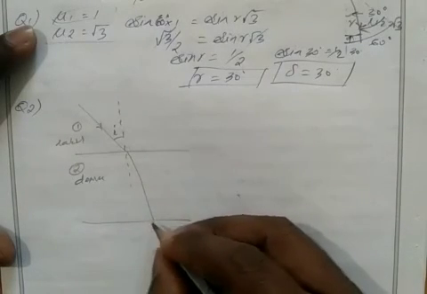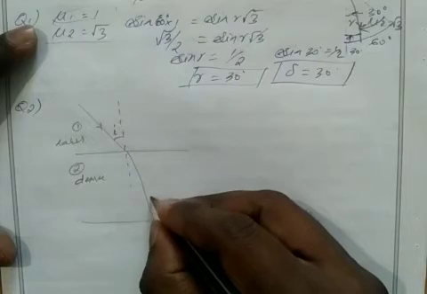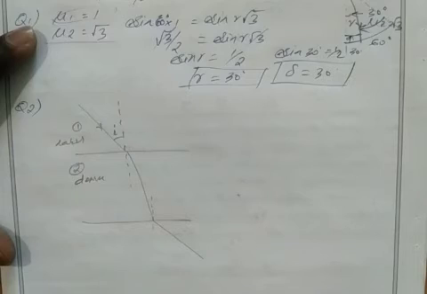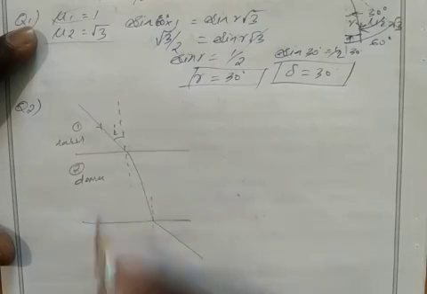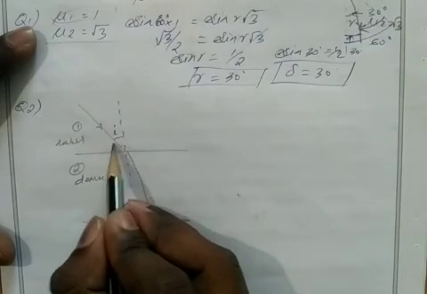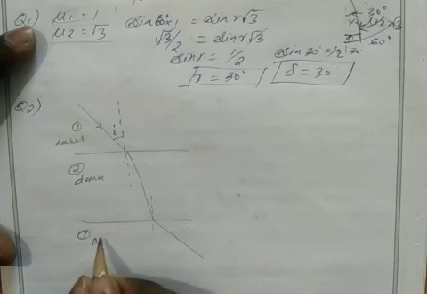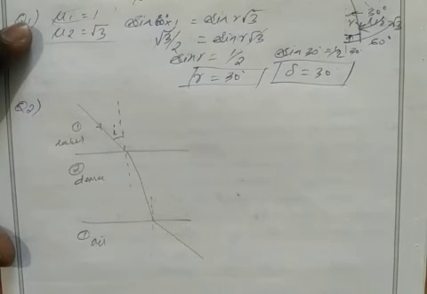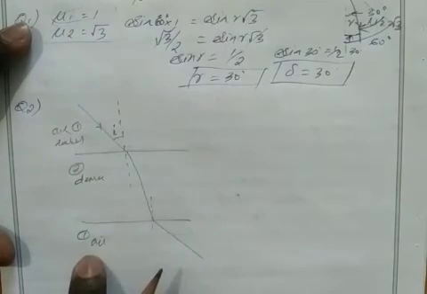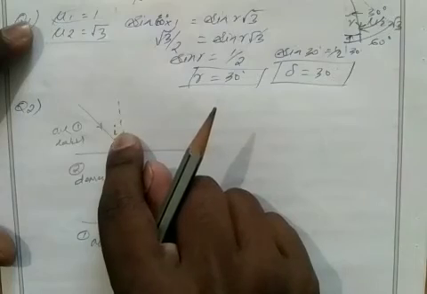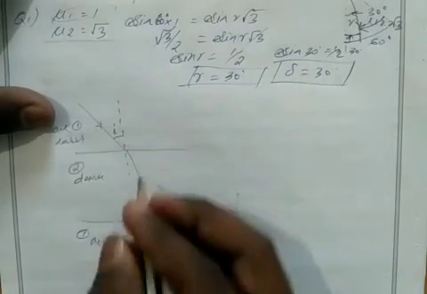Then again the light comes, and it moves away from the normal. Away from the normal means it creates an equal angle here. So it moves away from the normal. From this we can say this medium is also given as air. So here also air, rarer medium, here also air, and in between we have the denser medium. So this is the angle of incidence and this is the angle of refraction.